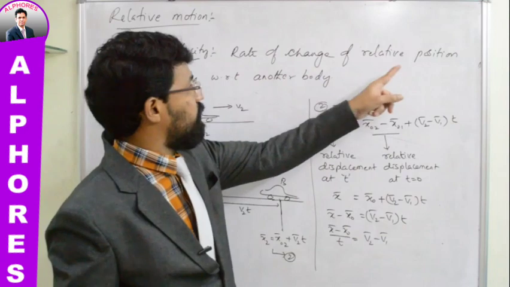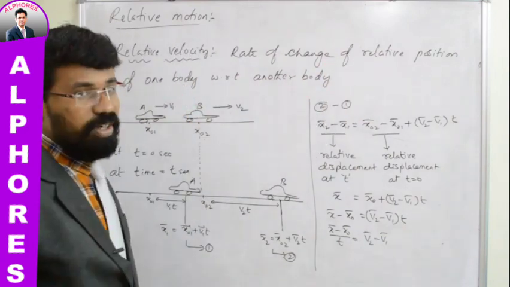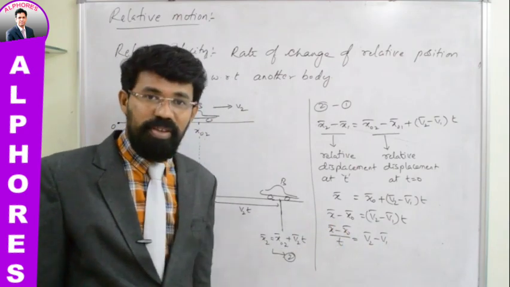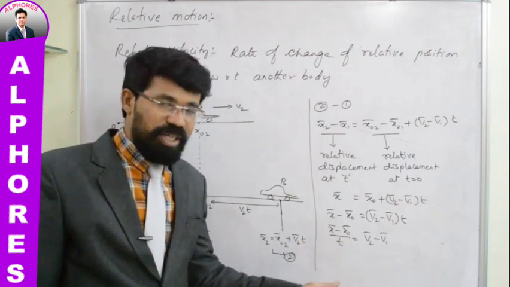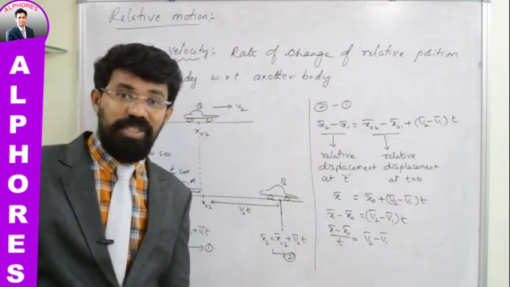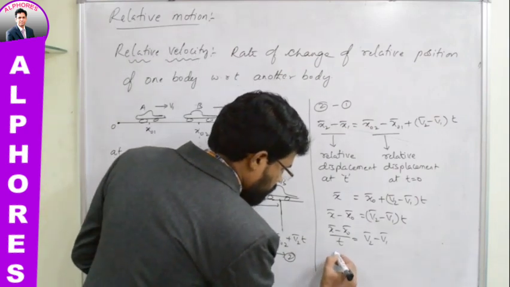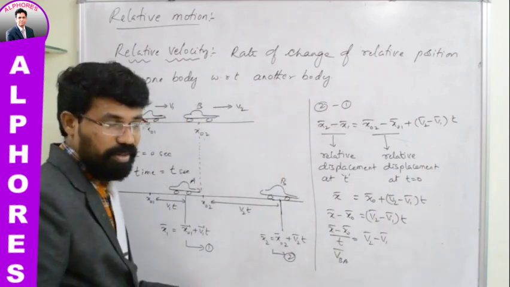Rate of change of relative position of one body with respect to another body is called relative velocity, isn't it? So here this is the change in relative displacement, and this is time. This term can be read as rate of change of relative displacement, which is nothing but relative velocity, and here relative velocity is represented as VBA bar.